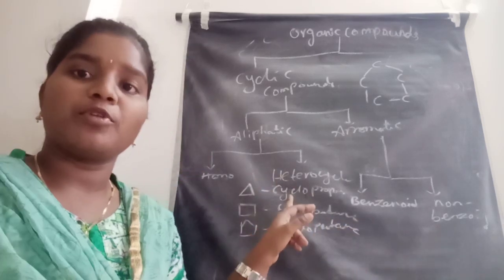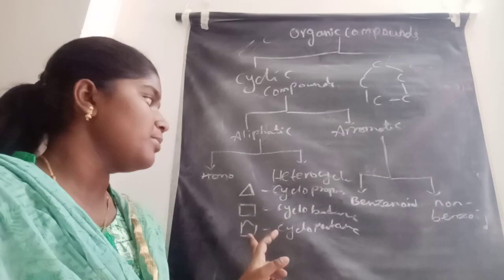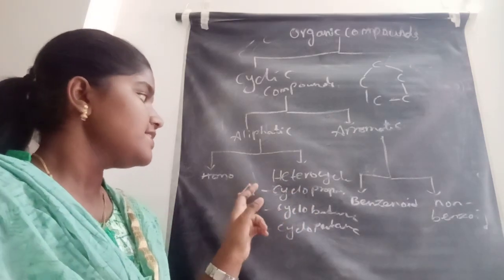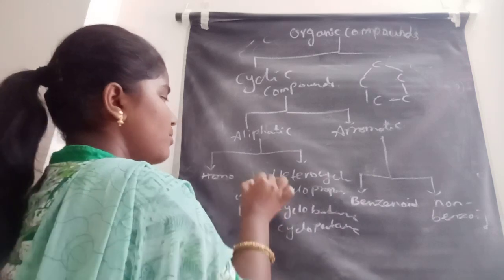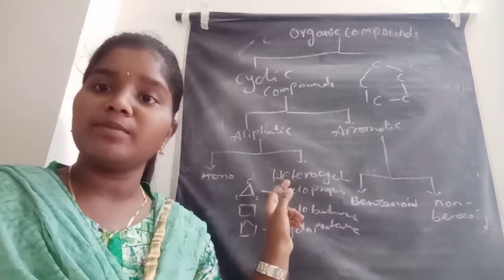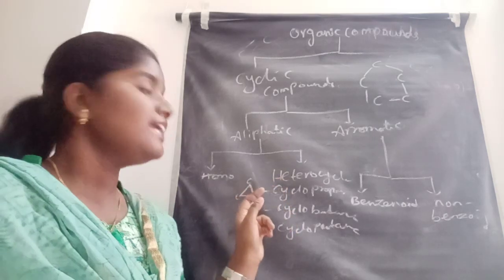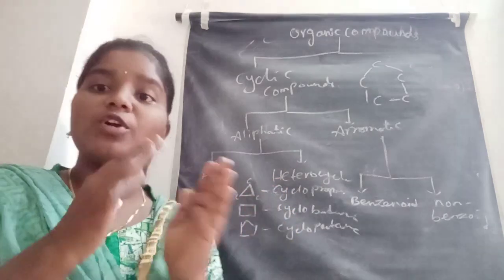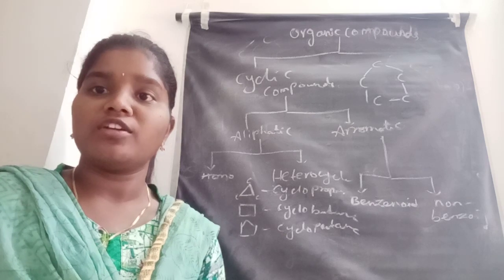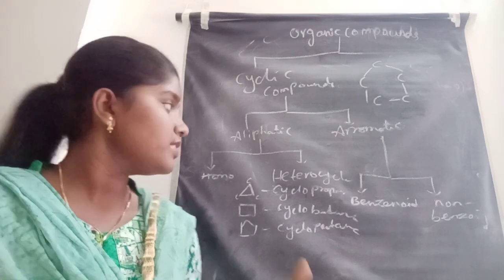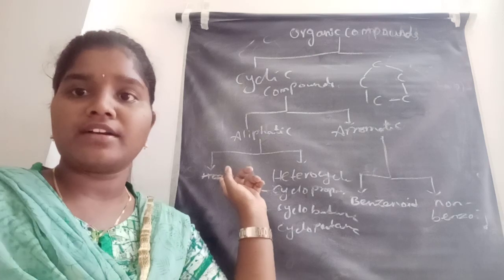In cyclopropane, the three carbon atoms, with hydrogen atoms, are joined together to form a ring-like structure. So here only the carbon atoms are involved, not atoms other than carbon. So these compounds come under homocyclic compounds.